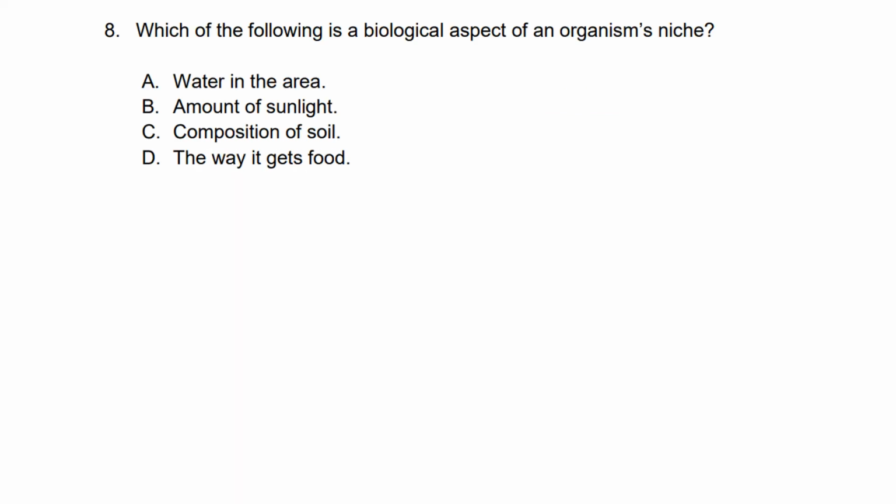Question 8. Which of the following is a biological aspect of an organism niche? Okay, so first you must understand the definition of niche. It is the functional role of an organism in an ecosystem and the habitat or physical area where it lives and grows. So the keyword here would be the functional role of that organism.